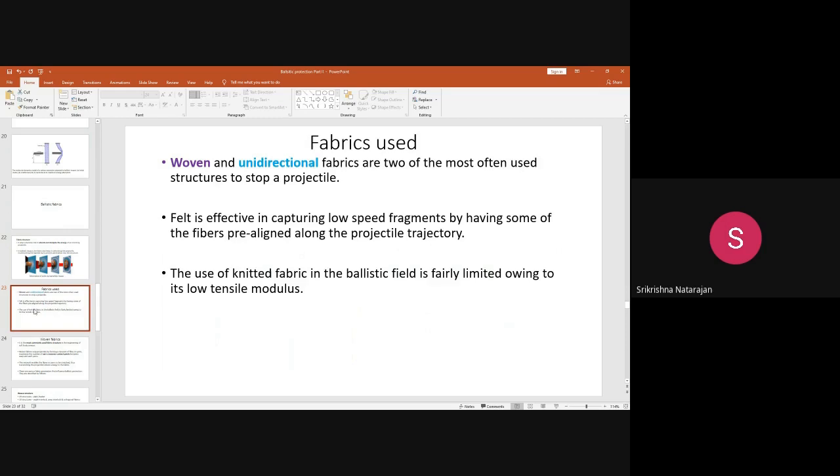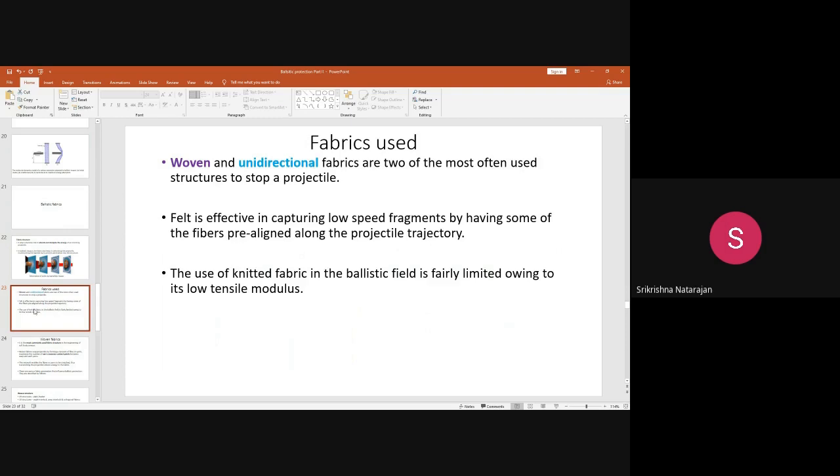Okay, can we use a felted structure, a non-woven structure like felt material? Yes, felt is effective only for low speed fragments. If a pistol is used, or it is exposed to any kind of low speed fragments, then felt may be effective, because felt does not have a proper structure.